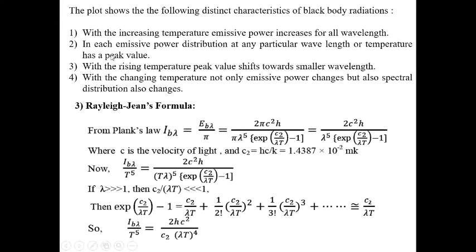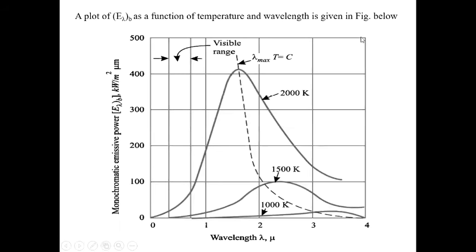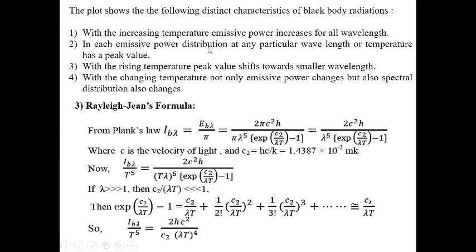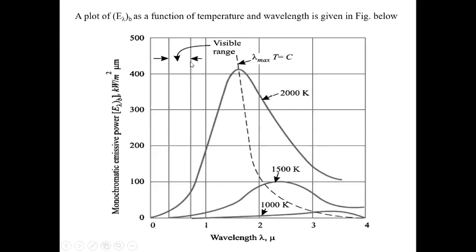Now from this diagram, what will we conclude? First, with increased temperature, emissive power increases for all wavelengths. Suppose this is your 1000 Kelvin profile; for 1500 Kelvin this is the profile, and for 2000 Kelvin this is. So you see that as the temperature increases, the emissive power increases. In each emissive power distribution at any particular temperature there is a peak value. Suppose at 1000 Kelvin this will be the peak value, at 1500 Kelvin this is the peak value, and at 2000 this is. So at each temperature there will be one peak value.